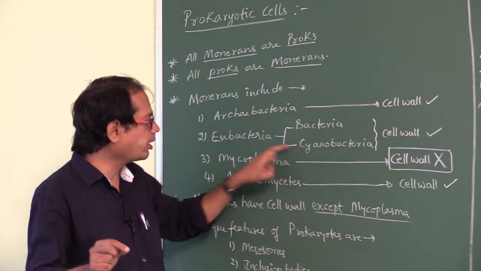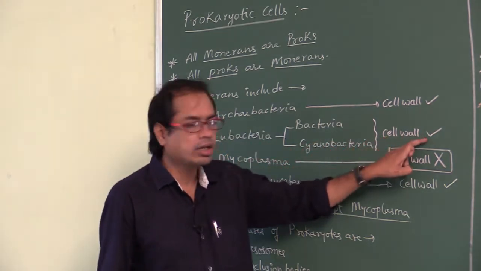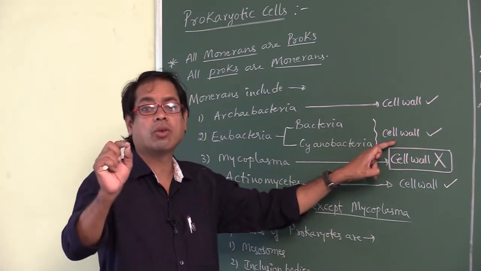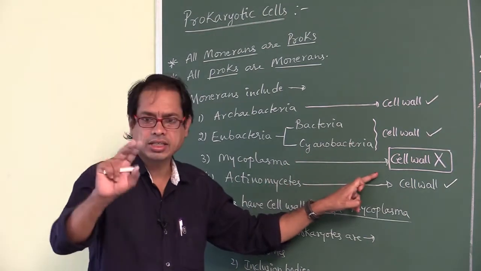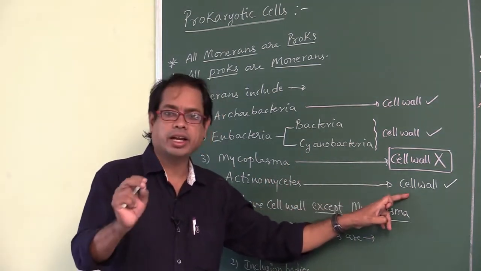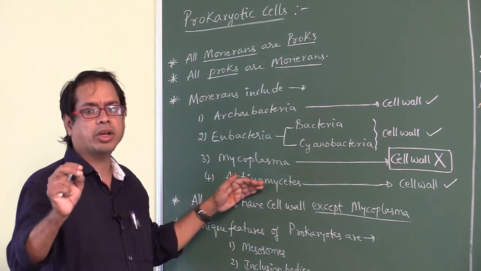Bacteria and cyanobacteria are called Eubacteria. They also contain cell wall. Actinomycetes contain cell wall. That is, all Monerans except Mycoplasma.